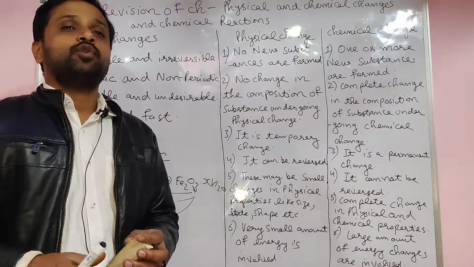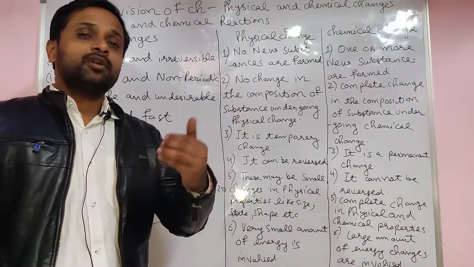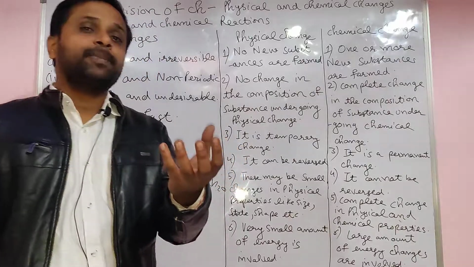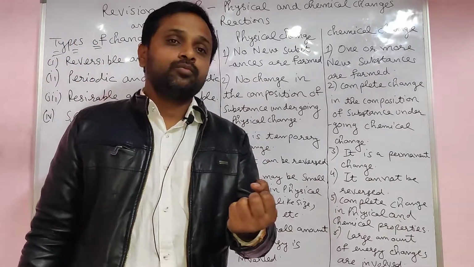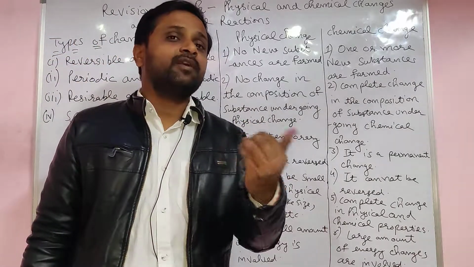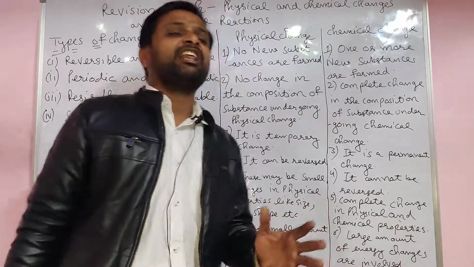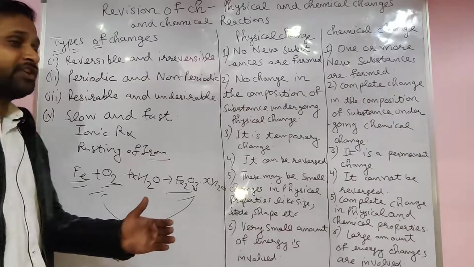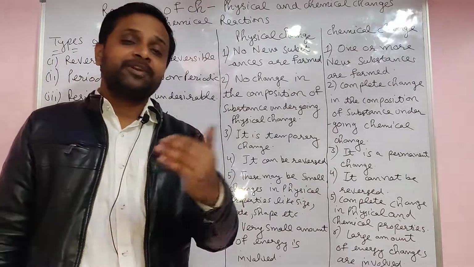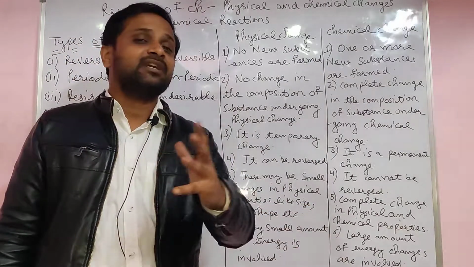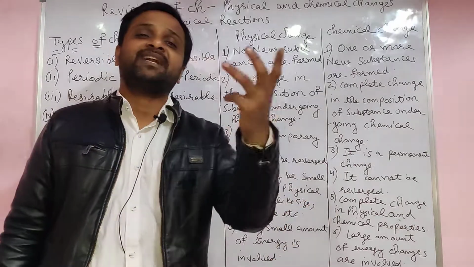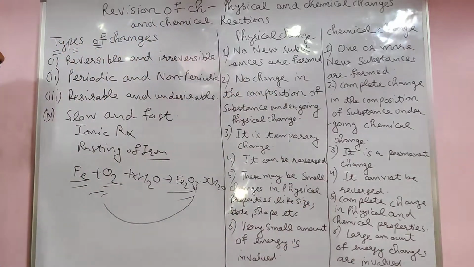When you cook food, for example a raw potato, you are not able to convert it back into the same potato. Not possible. Reversible or irreversible reaction: those which go back from product to reactant, that is called reversible. Those which are not able to go back are irreversible reactions.